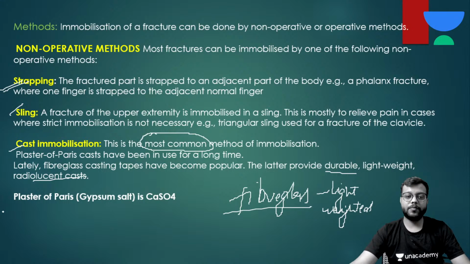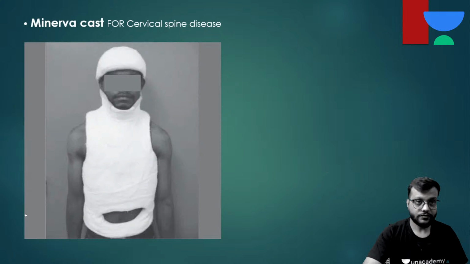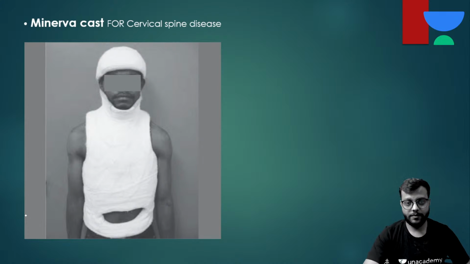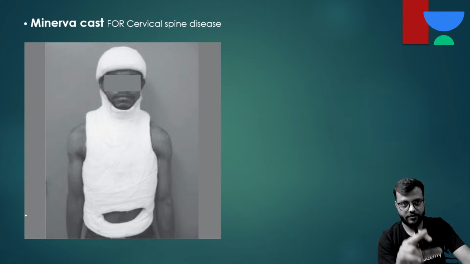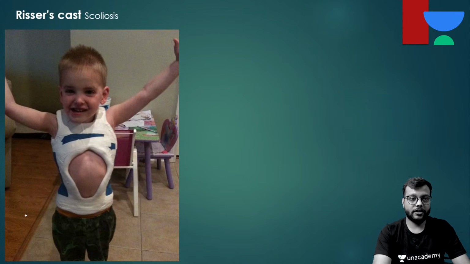And in POP, what we use is gypsum salt, CaSO4. Okay, so just remember the images and the names. This is the Minerva cast for cervical spine injury. This is the Risser cast for scoliosis.